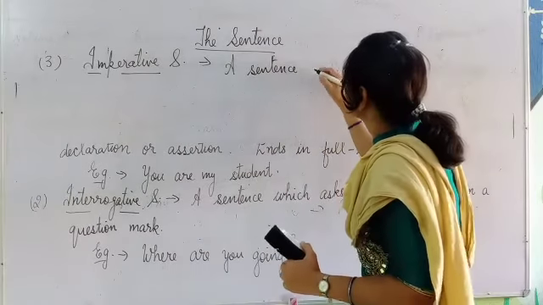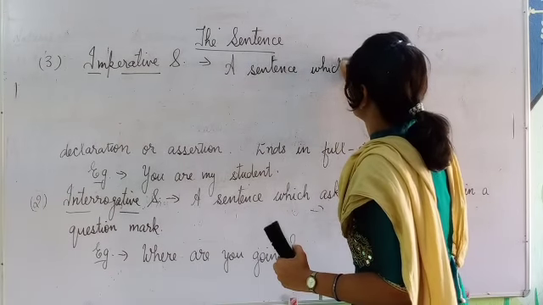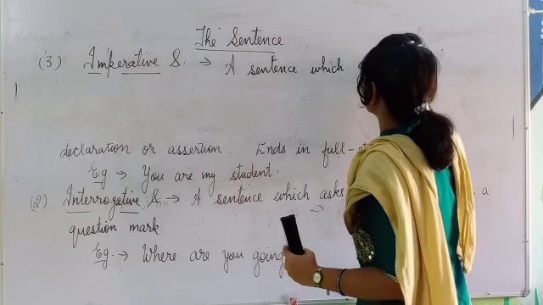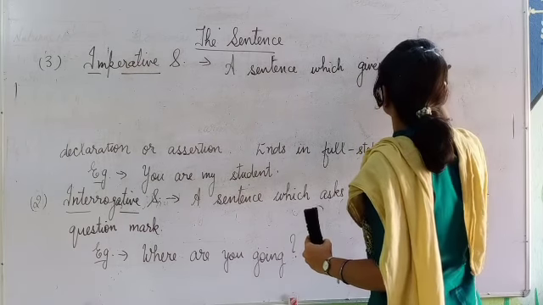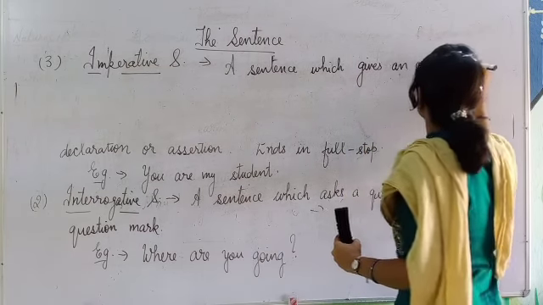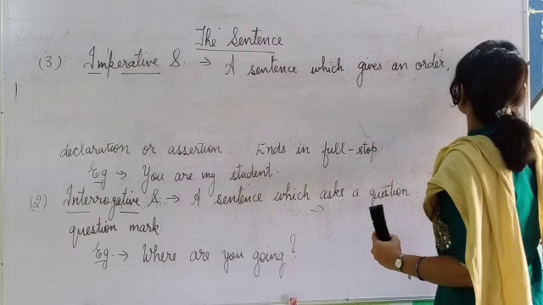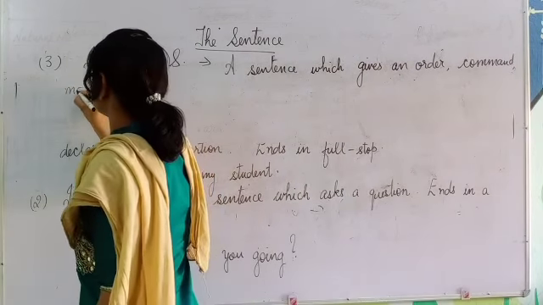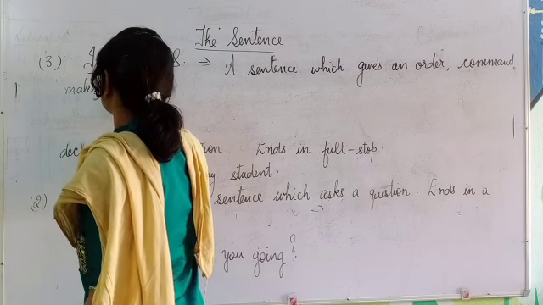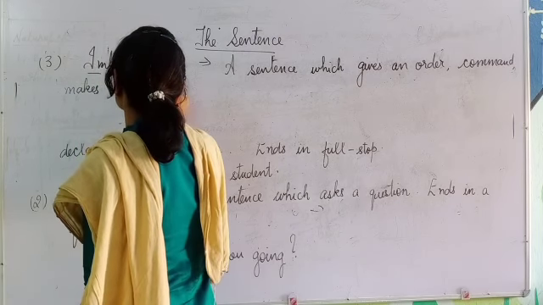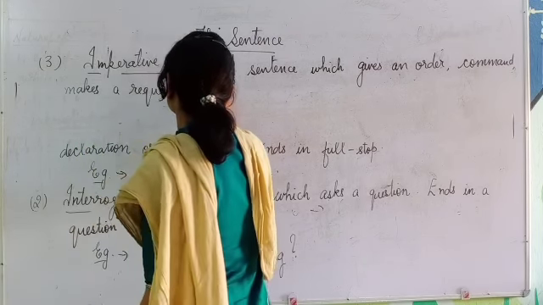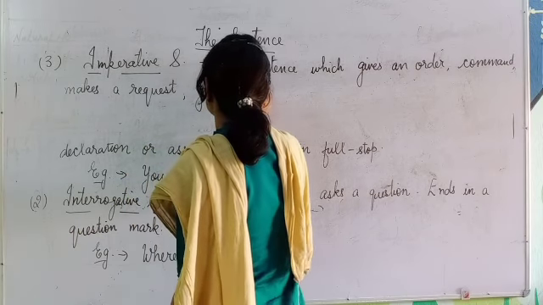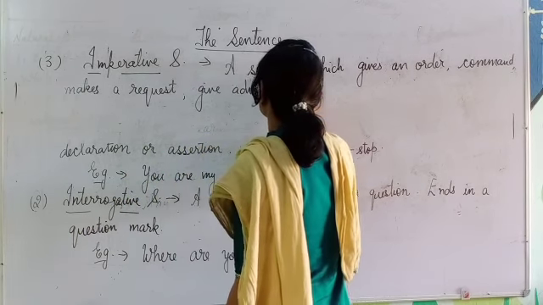A sentence which gives an order, command, makes a request, or gives advice or suggestion.